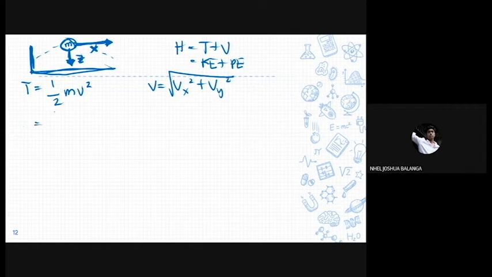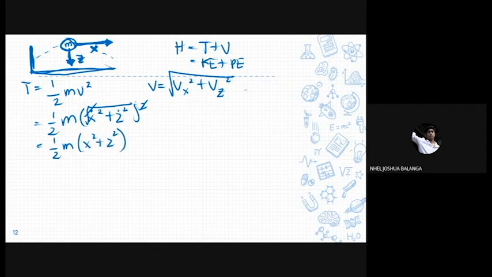So we can say that it is 1/2 m, not y, remember we're using z, not y. So we can have then, let's just use our usual ẋ squared plus ż squared, square root of it squared. This is simplified, so we know that T is equal to 1/2 m(ẋ² + ż²). And we know that V is height dependent, so it's mgh. Since our height is represented by z, we can say that it is mgz.